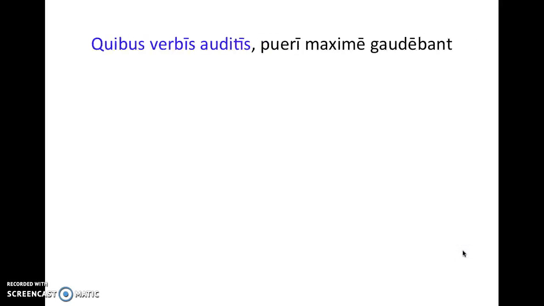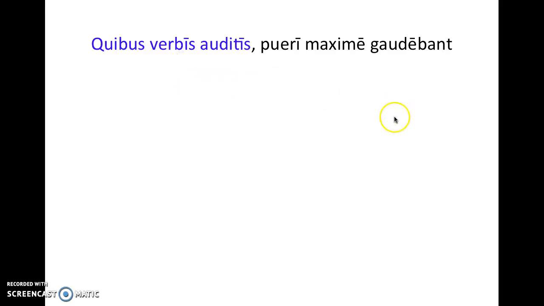Quibus verbis auditus pueri maxime gaudebant. So you can see the ablative absolute here in blue. The whole phrase is quibus verbis auditus, but the actual ablative absolute is verbis auditus, as indicated by these ablative endings on the perfect passive participle and the noun verbis. Quibus is an adjective describing verbis and does play into the translation.